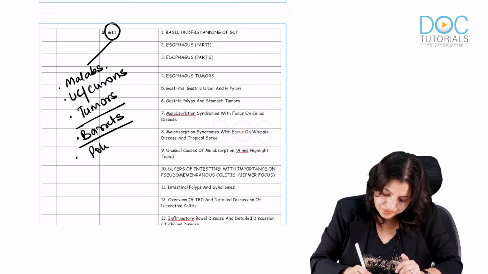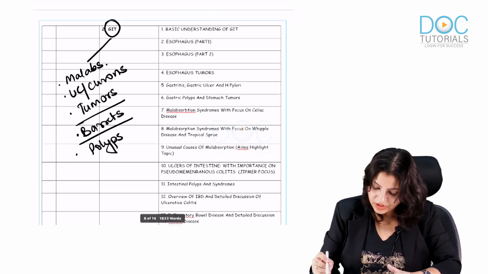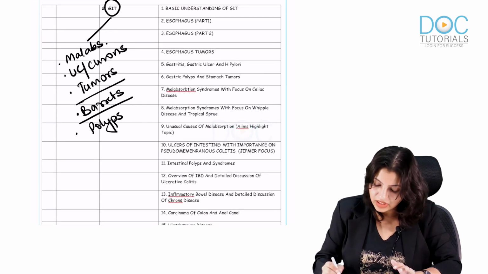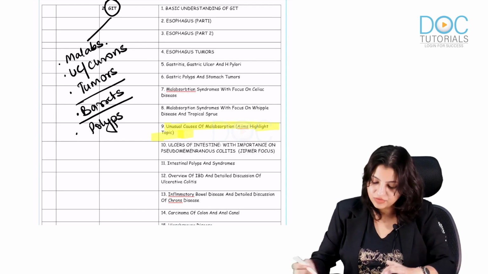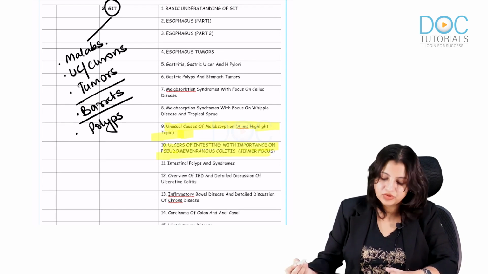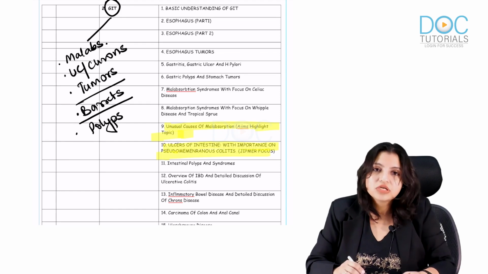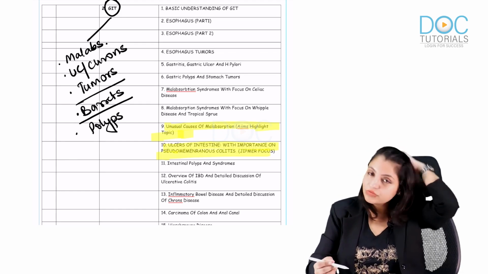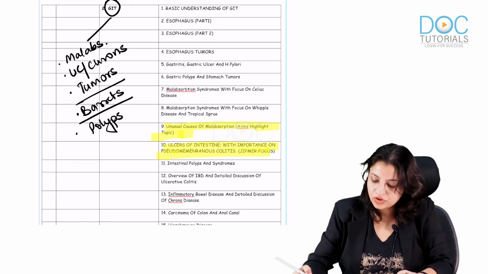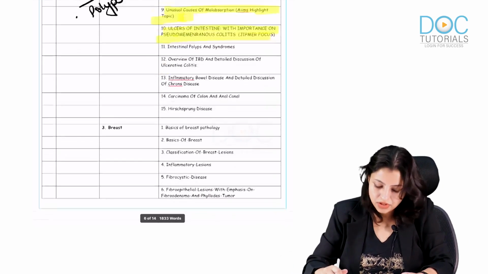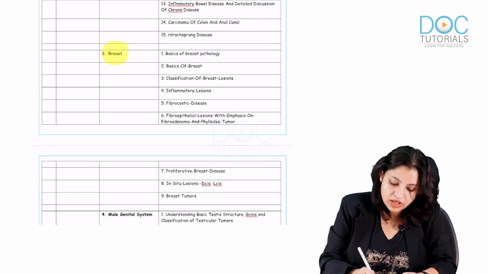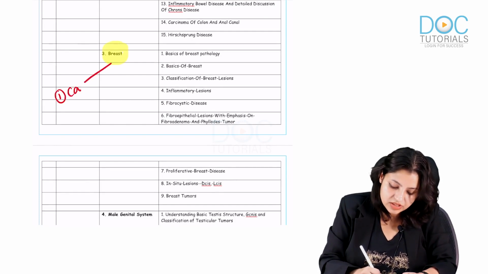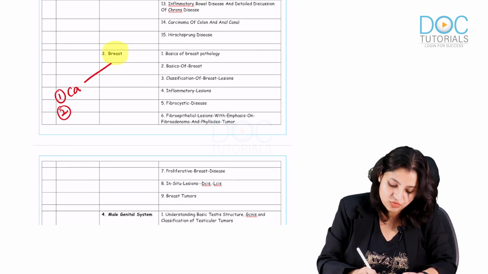And polyps. And most important, I have written AIIMS highlight topic. This is a very important topic which you should remember: all the unusual causes of malabsorption and JIPMER focus topics. These 2 topics are very important. So focus on malabsorption, ulcerative colitis, Crohn's, tumors, Barrett's, polyps, and also focus on your AIIMS highlight topics which are given to you. Now breast, again very important. Remember the carcinoma of breast. Remember the fibroepithelial tumors, that is fibroadenoma and phyllodes.